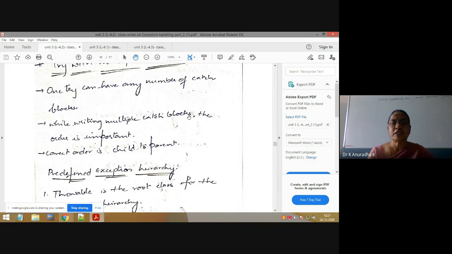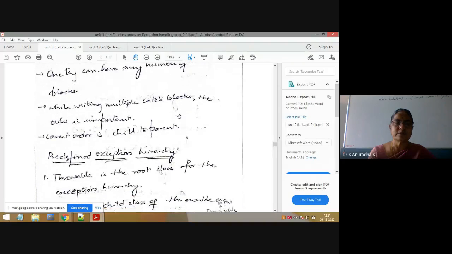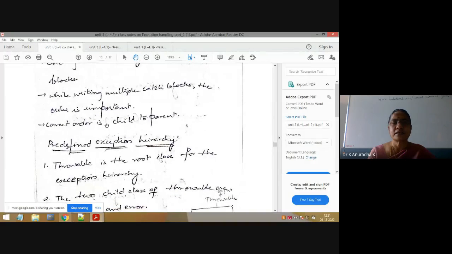So while writing multiple catch blocks, the order is important. We have so many exception classes: null pointer exception, array index out of bounds exception, arithmetic exception, and I will explain the hierarchy of exceptions. Now here the order is important. Now I will explain which order we have to follow while writing multiple catch blocks. The order is child to parent. So you don't know what is child, what is parent. Now I will explain this point with respect to the exception hierarchy.